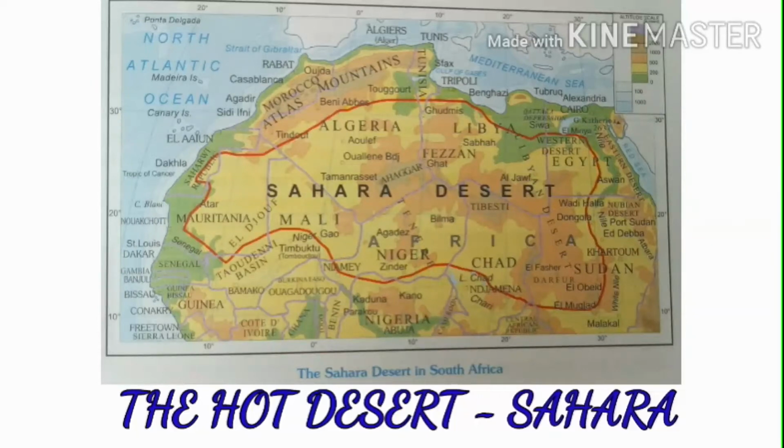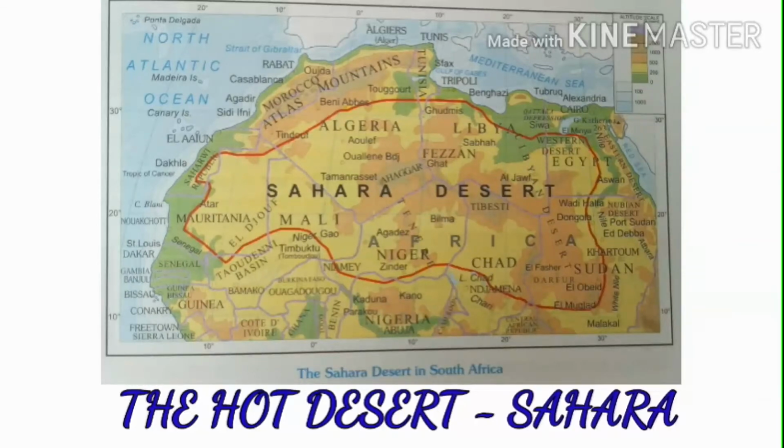Next we'll discuss the topography of the Sahara Desert. Only a quarter of the Sahara Desert is covered with sand. The rest of its surface has plateaus, plains and mountains. Only a quarter of the Sahara Desert is covered with what, children? Covered with sand. Okay. The rest of its surface has plateaus, plains and mountains. Clear?